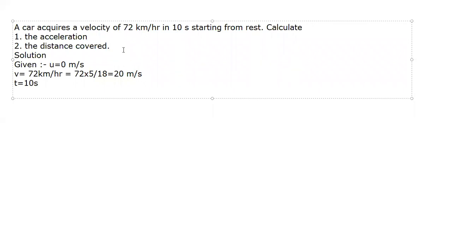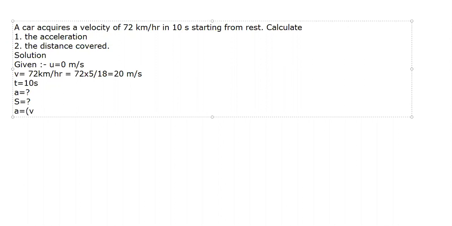What is being asked? You will find that the acceleration is being asked, so write down A as question mark. And the distance covered is also asked, so write down S as question mark. Clear? The first thing you have to do is always write down the given, because given will help you decide the formula. My U is given, V is given, T is given. Three factors are given, A is being asked. So we know the formula. What is the formula for acceleration? Rate of change of velocity, V minus U upon T. Yes or no? So we can use this formula as well.